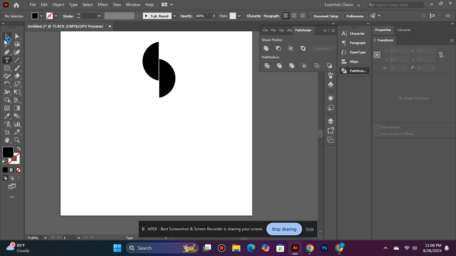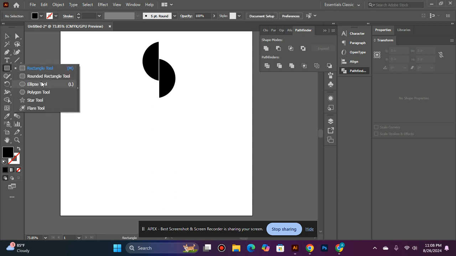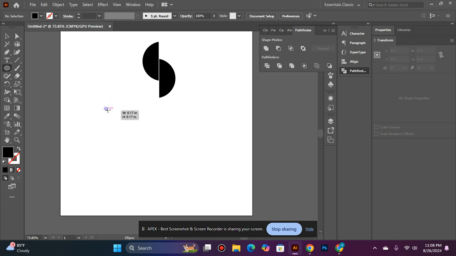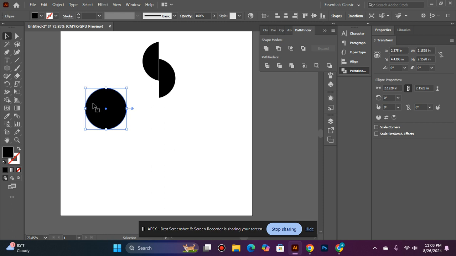First, I draw an ellipse tool, shift, alt, and right click, and hold it with the mouse like this. And alt plus right click to copy another circle.